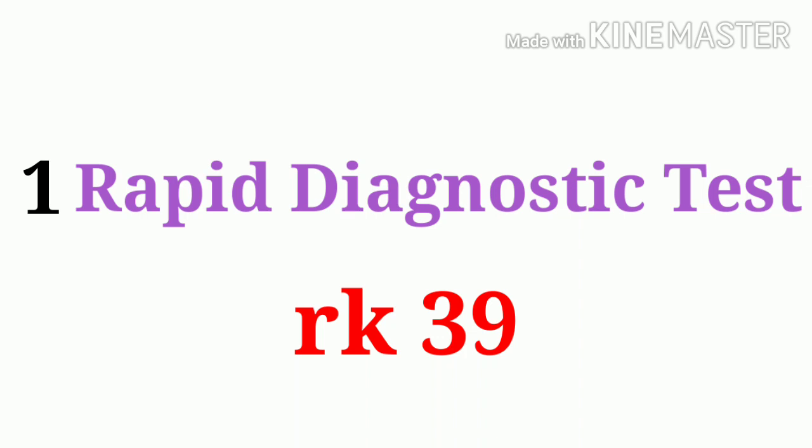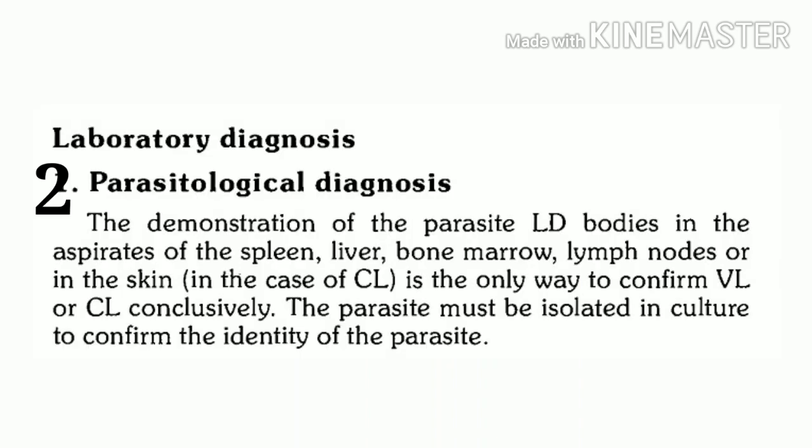So it is RK39 rapid diagnostic test, or simply you can call it rapid dip stick test. Now what is the second option available with us? It is parasitological diagnosis. Now what is done in parasitological diagnosis? Basically this is confirmatory diagnosis. So we can confirm visceral leishmaniasis or we can confirm cutaneous leishmaniasis.